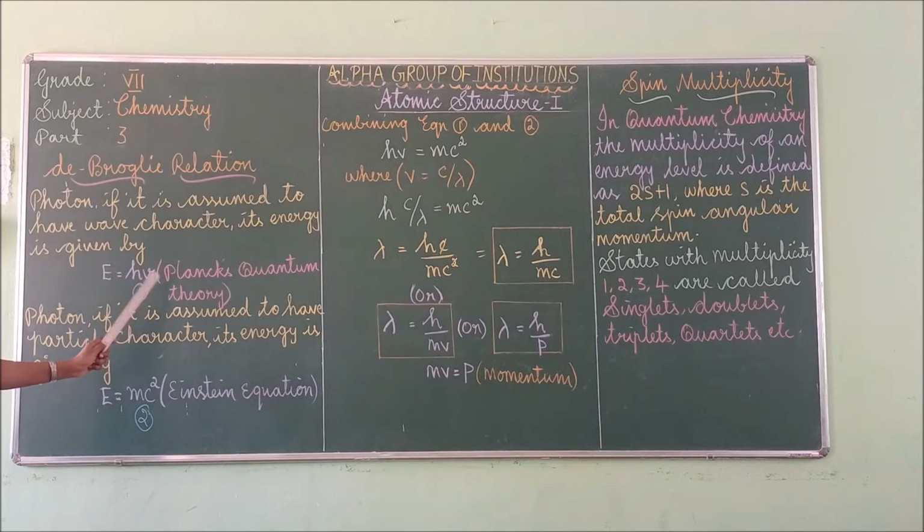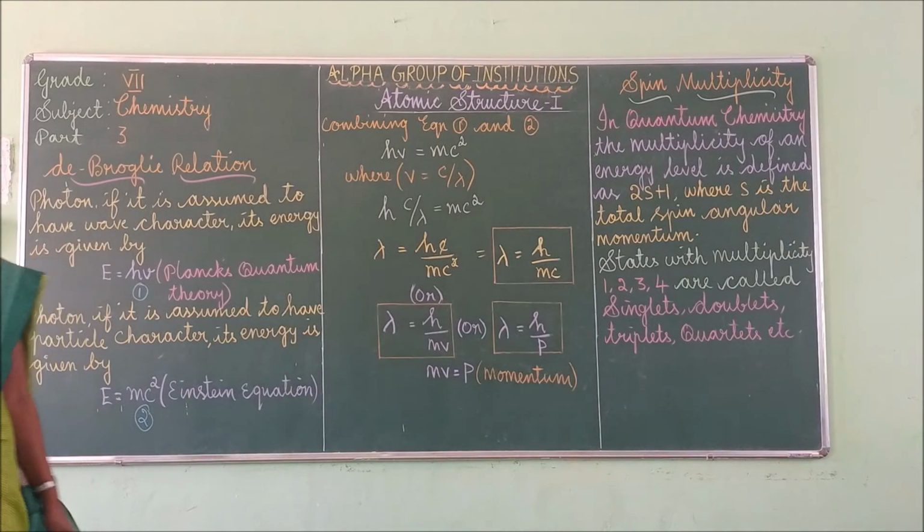Here E is energy, h is Planck's constant, and v is the frequency. So this is the first equation, according to Planck's quantum theory.